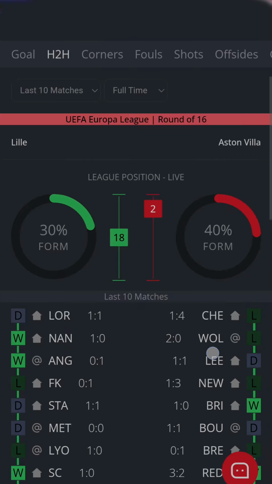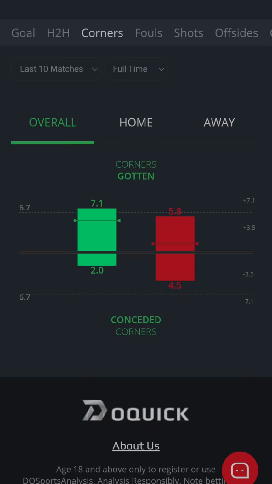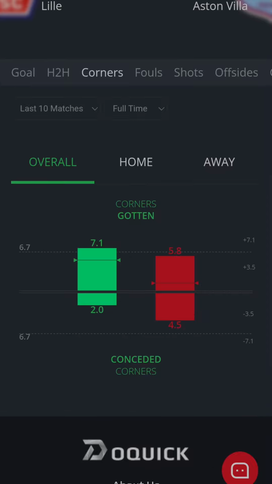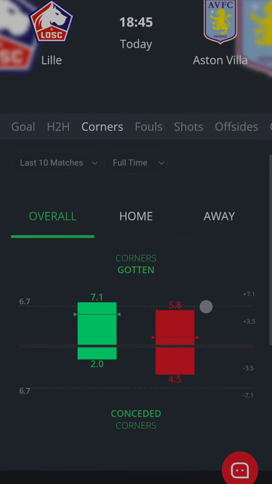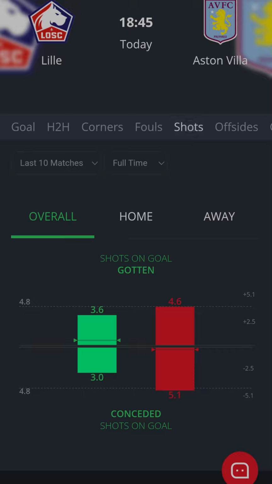Alright, these are analysis. So last 10 games, they are still not so much in form. If you look at the corner kicks, you can see that overall Lille has had more corner kicks than Aston Villa. What about fouls? Overall, both of them have almost 11 fouls.